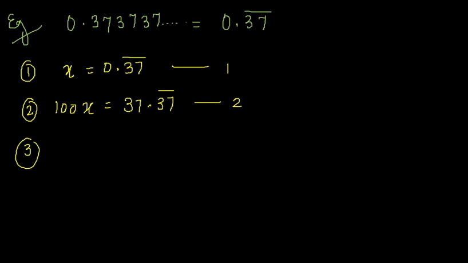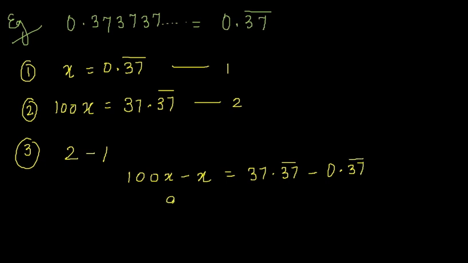Now our third step, subtracting the second equation by the first. 100x minus x is equal to 37.37 bar minus 0.37 bar. 100x minus x is 99x, which is equal to 37 minus 0, which is 37. So x is equal to 37 by 99.